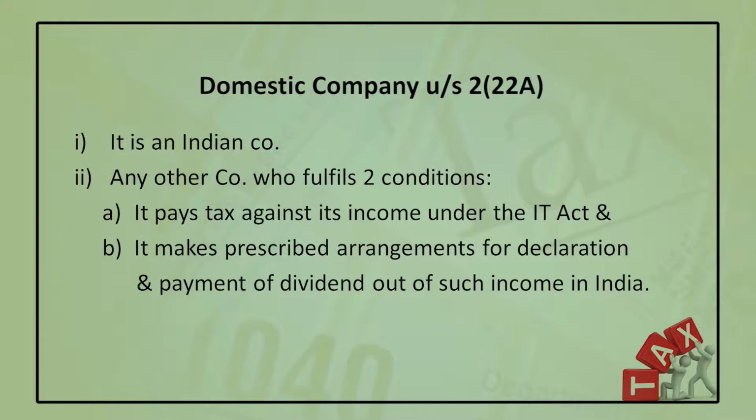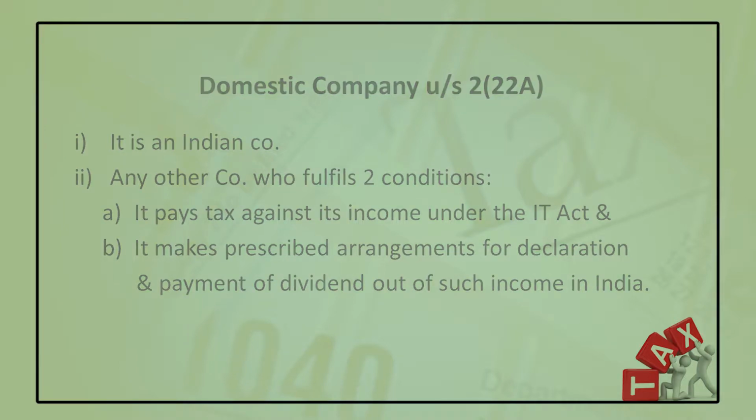So, an Indian company is automatically a domestic company, but any other company may be treated as a domestic company if it fulfills two conditions which I have discussed, that is, it has to pay tax as per the Income Tax Act in India and it makes the prescribed arrangements for declaration and payment of dividend out of such income in India. Now, you may ask me, what are the prescribed arrangements? What prescribed arrangements are to be made by a company to become a domestic company?